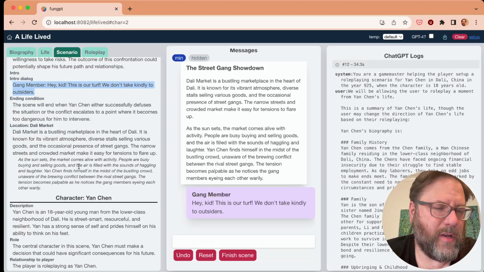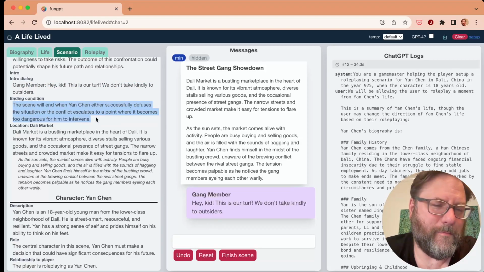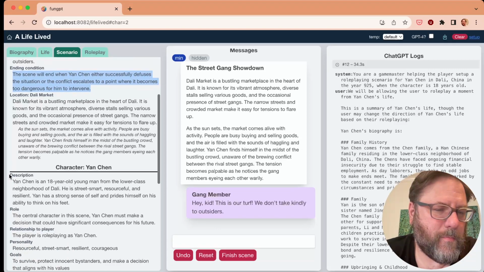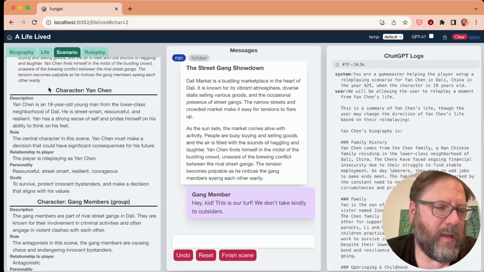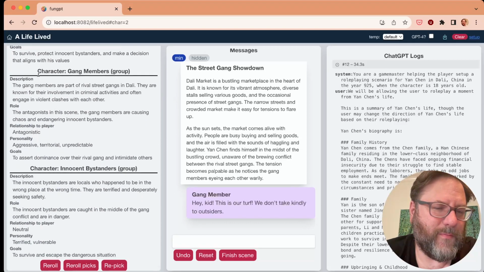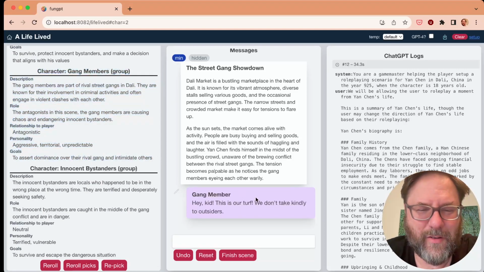actual discussion. And this is not used yet, but the idea would be that at some point we would use this end condition and ask GPT, is this over? So that it doesn't go forever necessarily. And then some information about the setting. And here's the characters. Unfortunately, I had a very hard time getting it to be concrete about characters, right? Gang members is not actually a great thing.